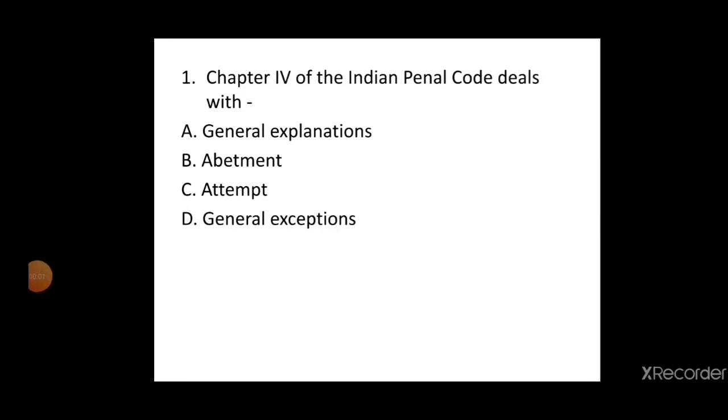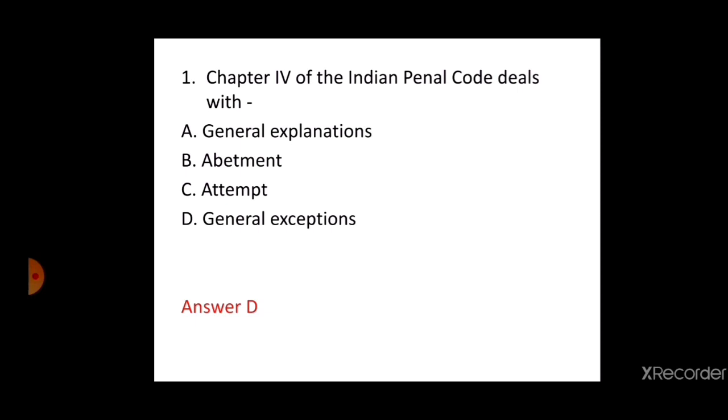We will start with the first question. Chapter 4 of the Indian Penal Code deals with A. General explanation, B. Abatement, C. Attempt, D. General exceptions. The correct answer is answer D, that is general exceptions. Chapter 4 of the IPC deals with the general exceptions, contains the section from 76 to 106 of IPC.